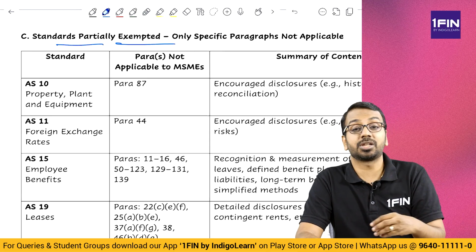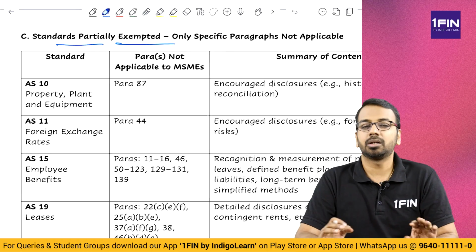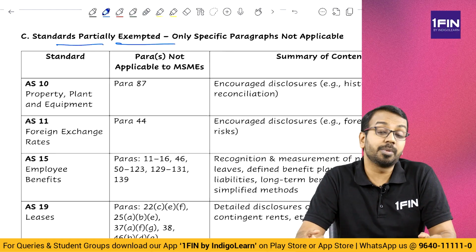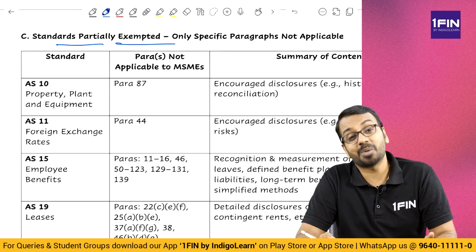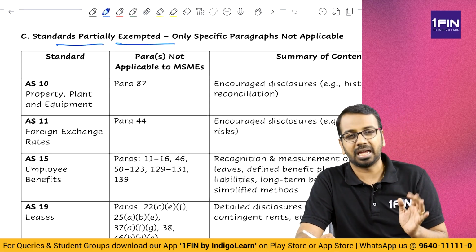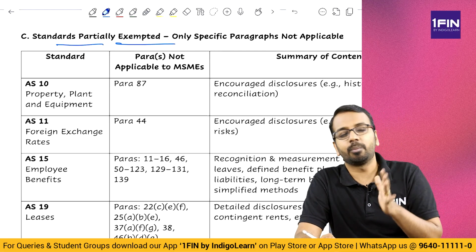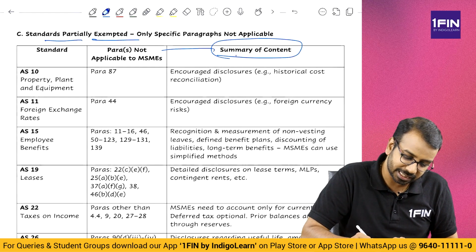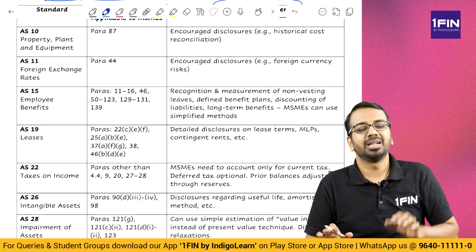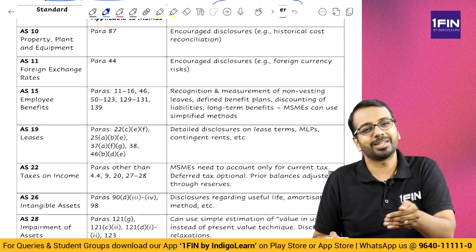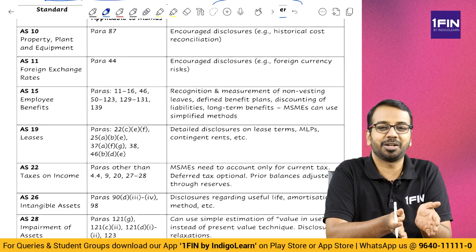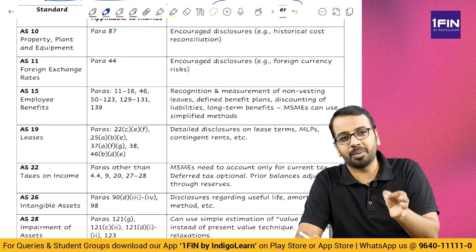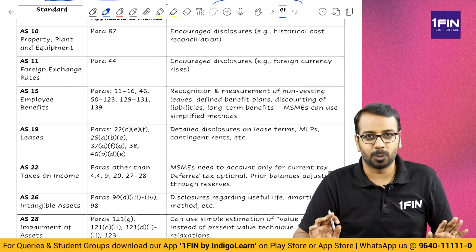Now these paragraph numbers and all, do you need to remember or learn by heart? Not required. Even if you lose out 1 or 2 marks on an MCQ, the time that you will spend to remember these paragraphs will be much higher. Effort required is also much higher. No need to learn by heart. So what I have done is, I have given a summary of what is given in these paragraphs in a separate column. Just read through it a couple of times. That is more than sufficient. Of course, I will explain it in brief. Then you can read through it a couple of times. After that, whatever you can remember, it is okay. Otherwise, just ignore it. Alright.